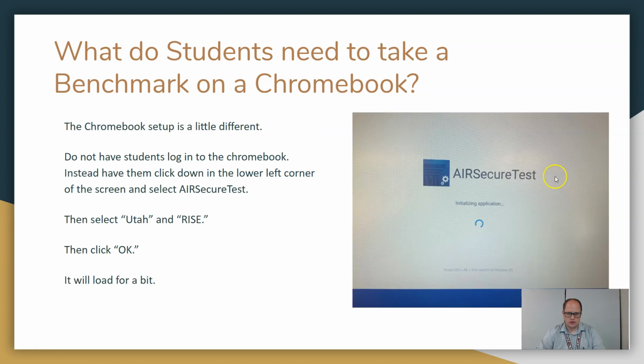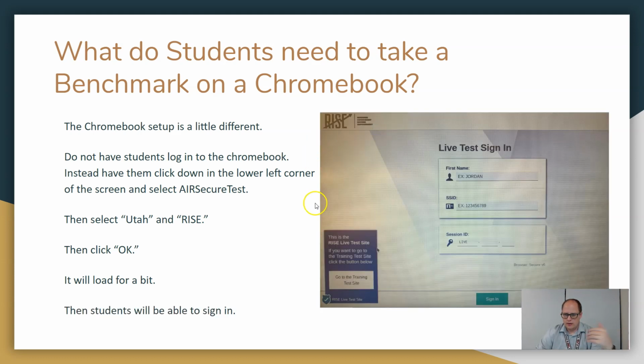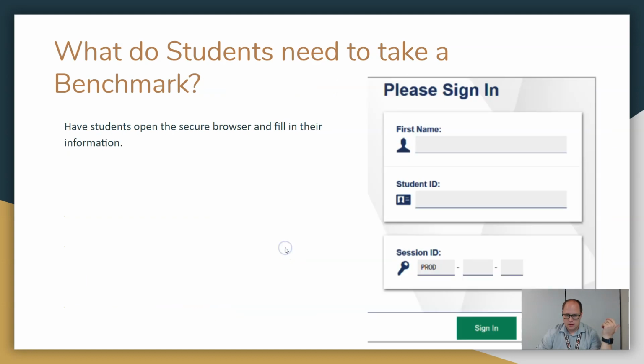And all this is just off of what the Chromebook is. It will do this Air Secure initializing the application, and load for a bit, and then it should just pull this up. Okay. Again, all they need to type in is their first name as it appears in Aspire, and then their SSID, and then their session ID code. And that's it. You see it over here.